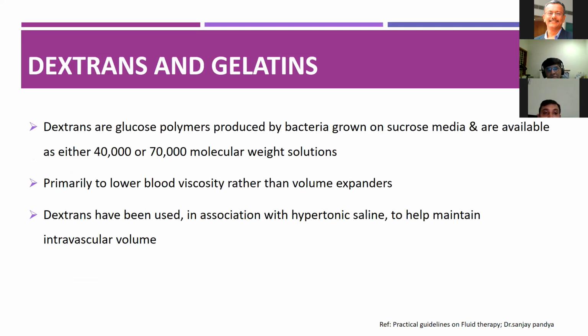Coming to dextrans, these are polymers produced by bacteria growing on a sucrose medium and are available in either 40,000 or 70,000 molecular weight solutions. They are used primarily to lower blood viscosity rather than as volume expanders. Dextran has been used in association with hypertonic saline to maintain intravascular volume.